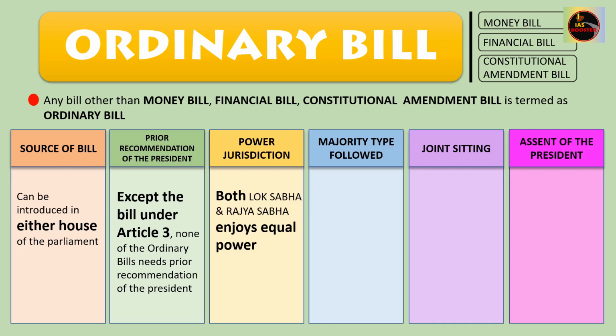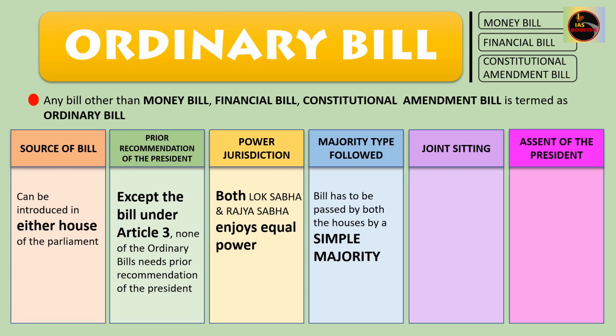The next step we can talk about is voting on the bill. It means how many members will go for the bill or will stand against the bill. So we follow a particular voting pattern. Technically we call it majority. So what type of majority or voting pattern is followed in case of ordinary bill? In case of ordinary bill, we follow simple majority. What does simple majority mean? Simple majority means more than half of the members present and voting.